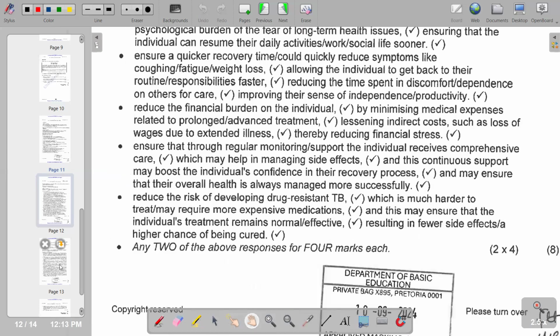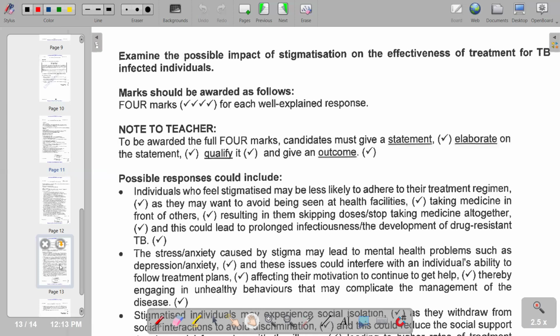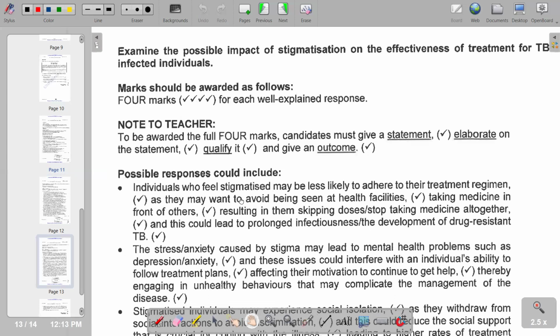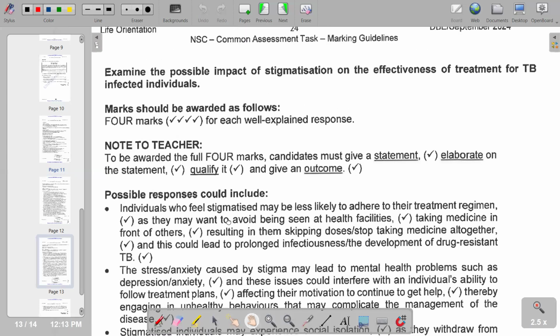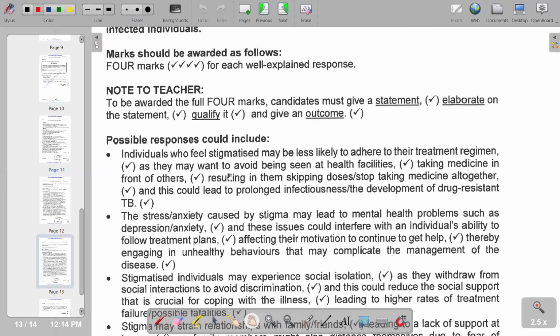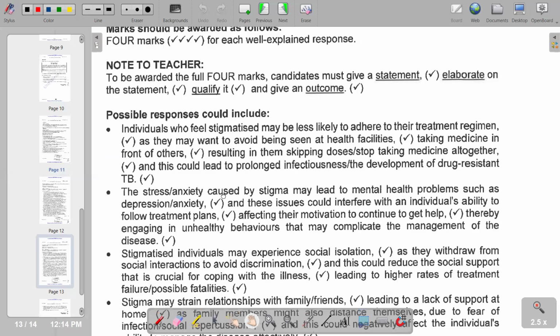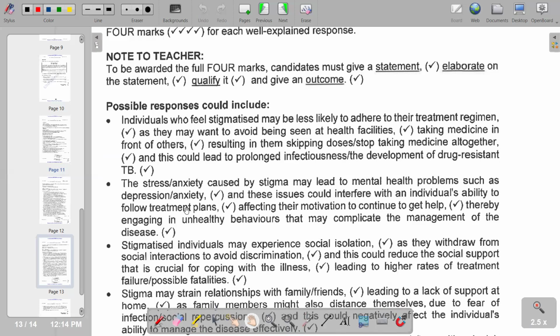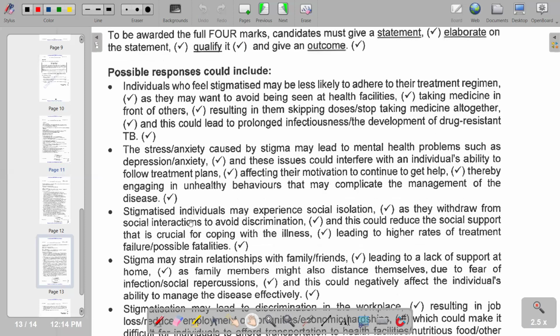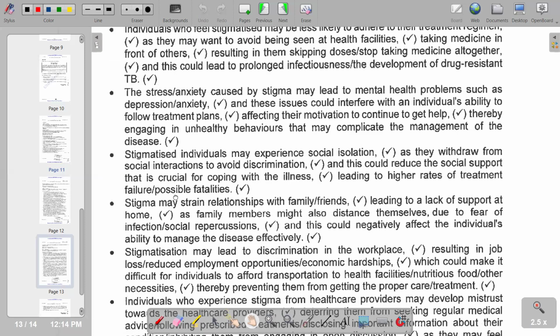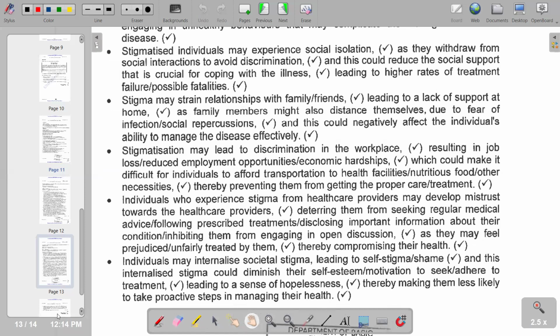Then moving on to the next part, it reads, examine the possible impact of stigmatization on the effectiveness of treatment of TB infected individuals. So a possible response could include individuals who feel stigmatized may be less likely to adhere to their treatment regimen. Then we go to the second point, which is the stress or anxiety caused by stigma may lead to mental health problems such as depression or anxiety. Therefore, the continuation of other points that we can also include that are also correct.